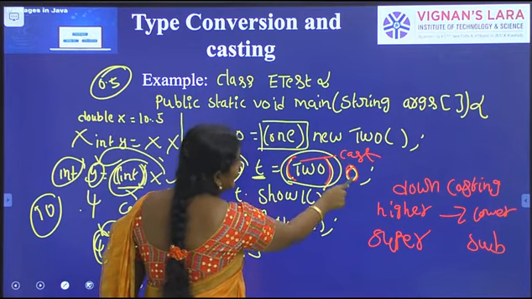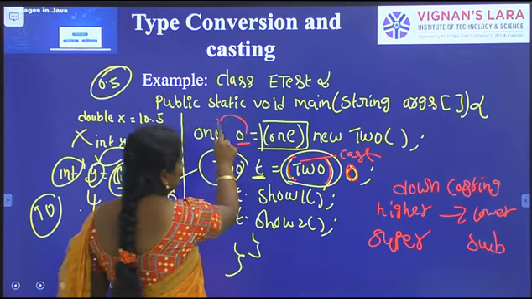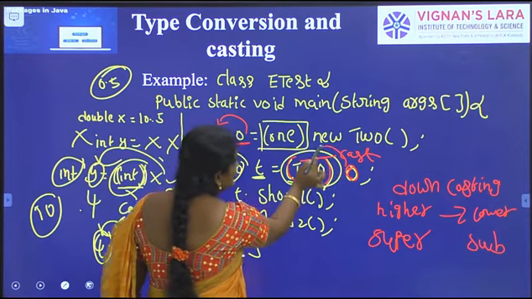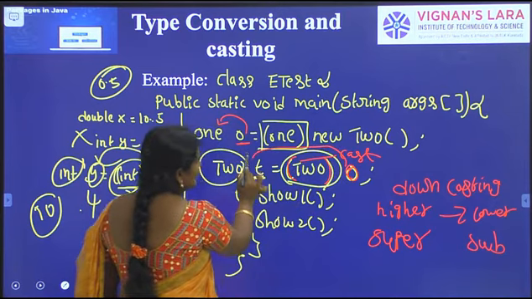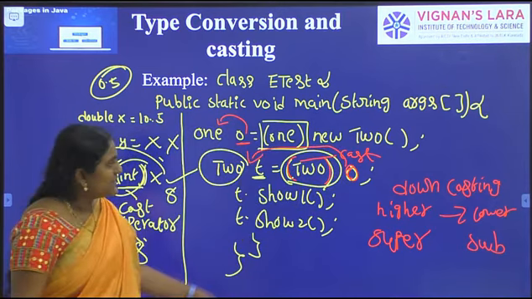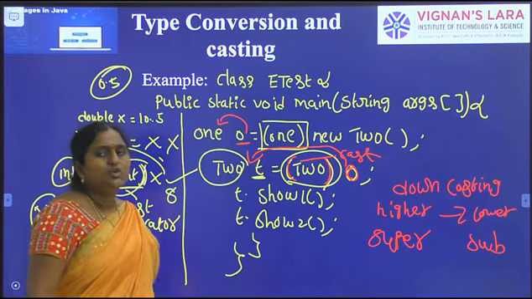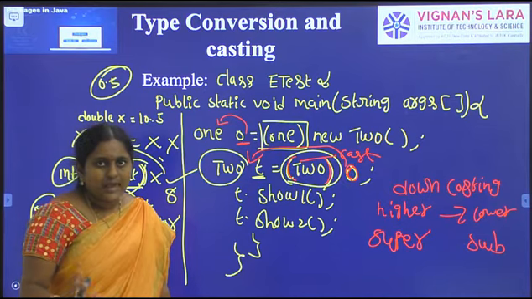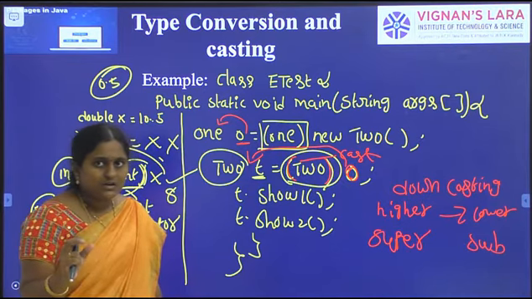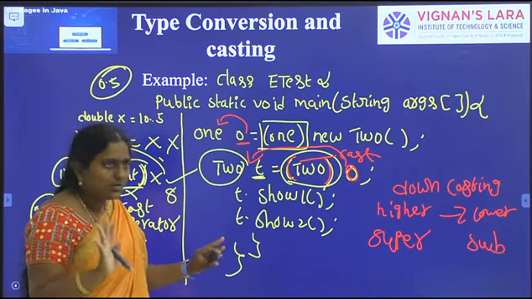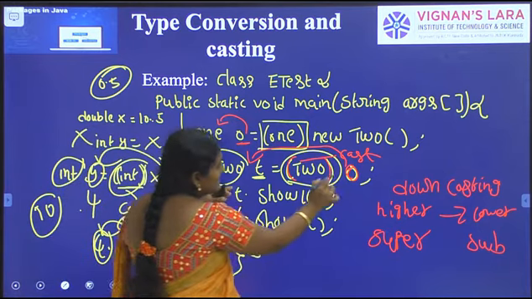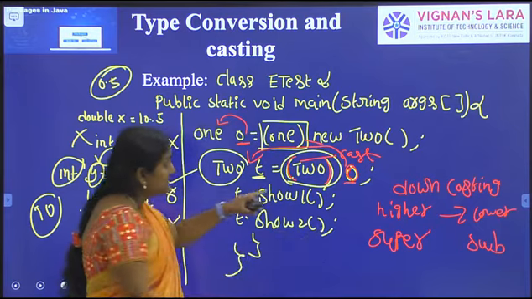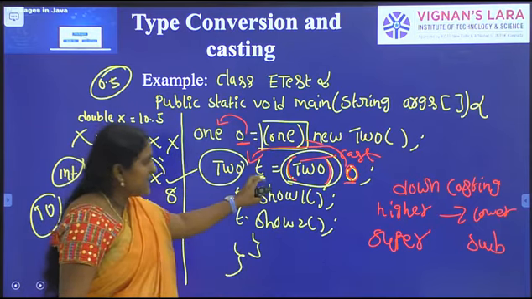So the higher data type O is the reference of the superclass. This superclass reference is converting into subclass. Listen. I think you are clear about this statement. In this statement, O is the superclass reference. This superclass reference is converting. The superclass reference is assigned to a subclass object.